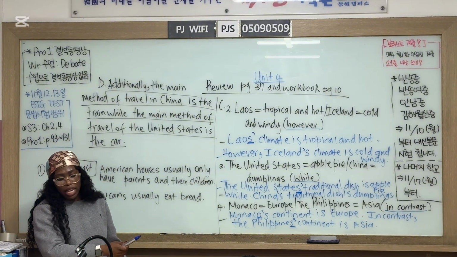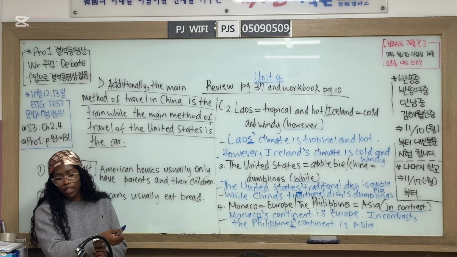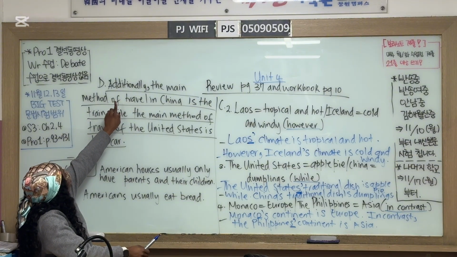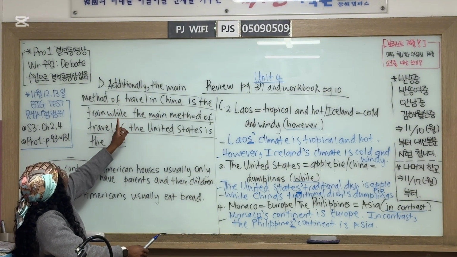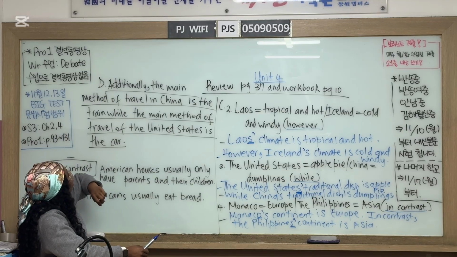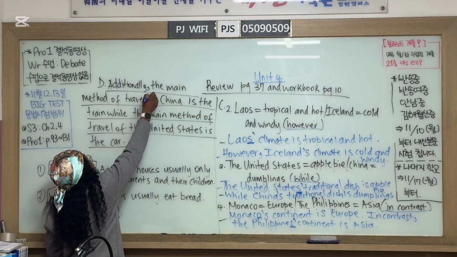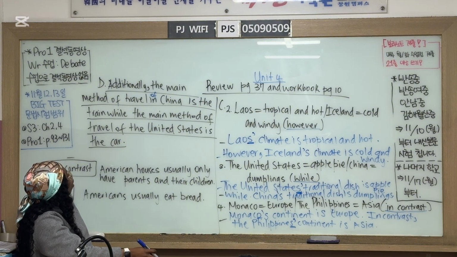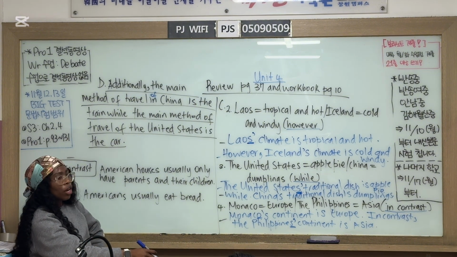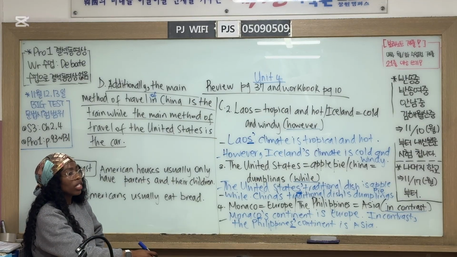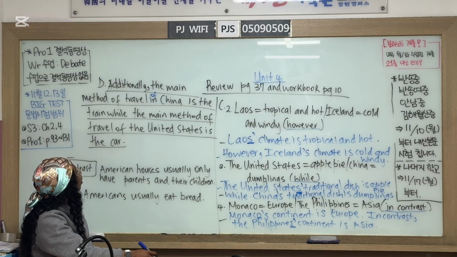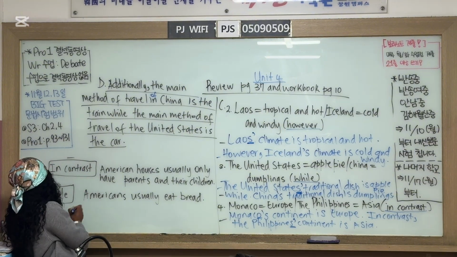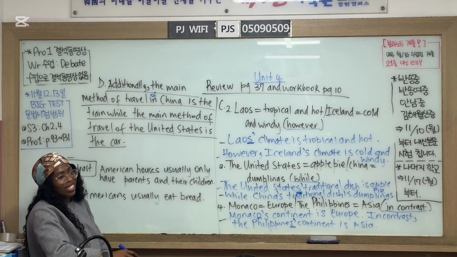Now let's go to D. Rewrite the underlined sentences using a possessive. And the underlined sentence is this one. Additionally, the main method of travel of China is the train, while the main method of travel of the United States is the car. So how do we change this sentence into a possessive? I'm going to write it down here.